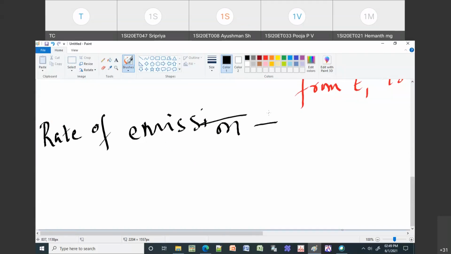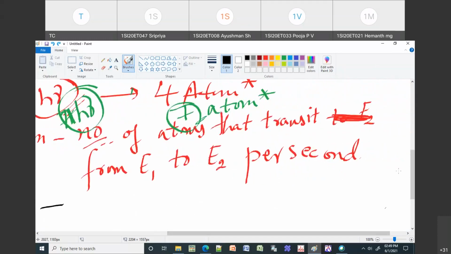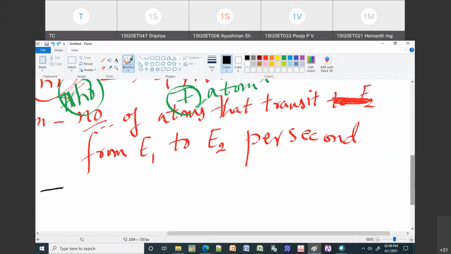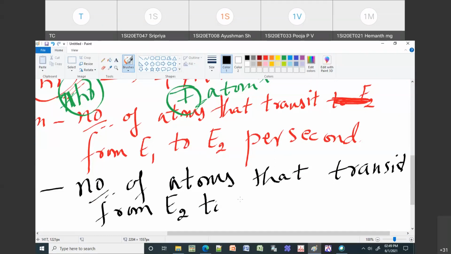Rate of emission again represents the same definition. In the previous case, we took the number of atoms that transit from E1 to E2 per second. Now for emission, it is the number of atoms that jump from E2 to E1, from higher energy level to lower energy level, per second. So that will give the rate of emission.